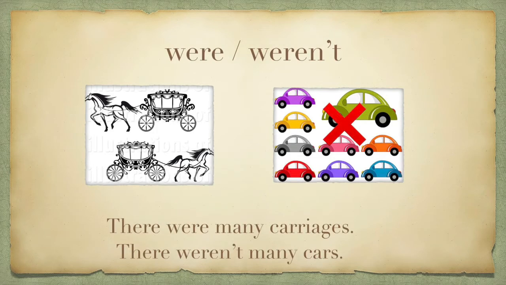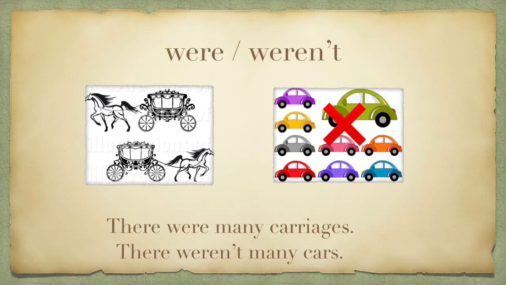Let's look at another word, were and weren't. Were comes from the word are. When it is in the past, we change the word are into were. Weren't comes from the word are not. So when it is in the past, we say were not, or in the short form, weren't. We use the word were to describe 2 or many things.